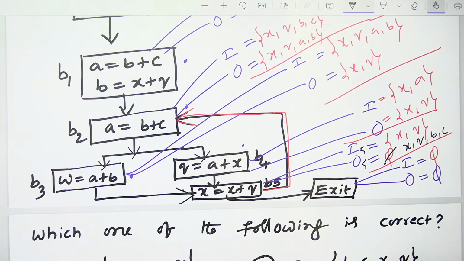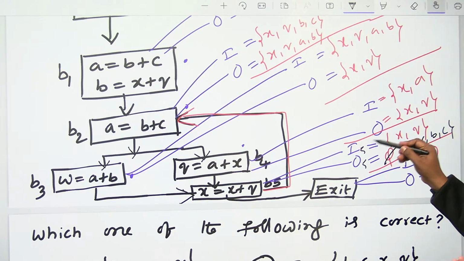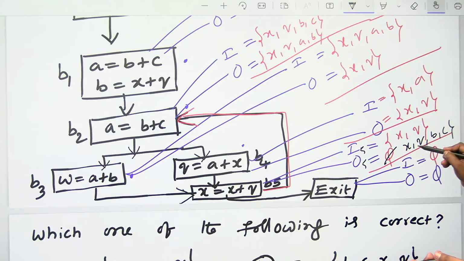Out of 5 is equal to in of next person. Next person, if you see B2 also next person. For B2, what is the in? XQ BC. Careful, XQ BC. Next one, what about in of 5? In of 5 is equal to out of 5 minus kill of 5. What is the out of 5?